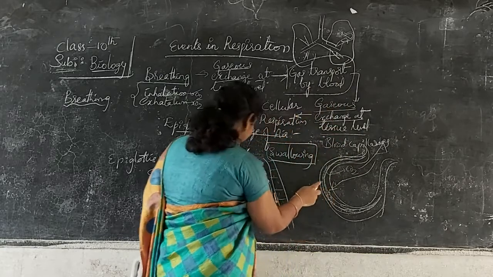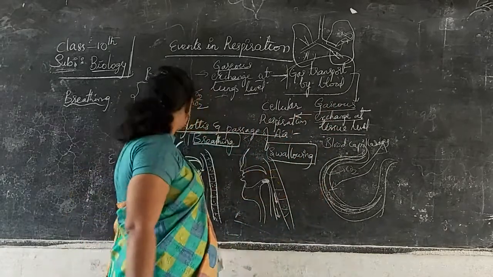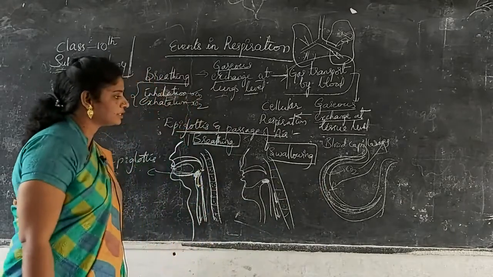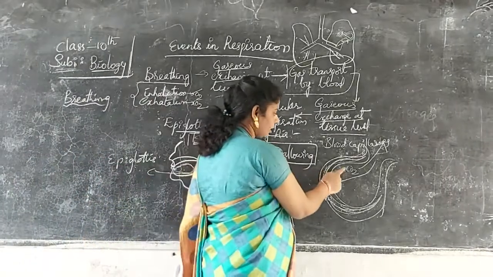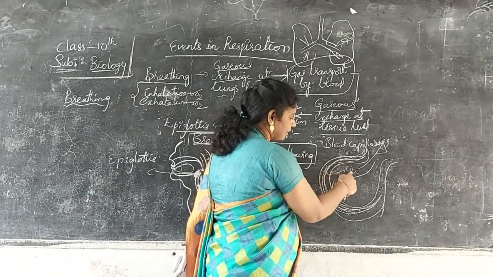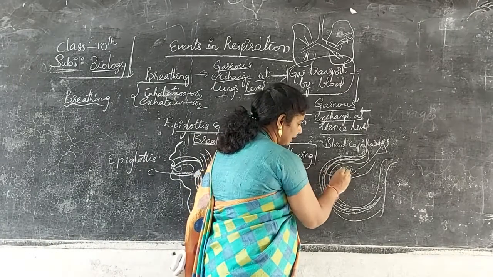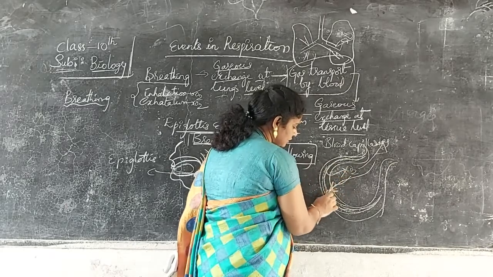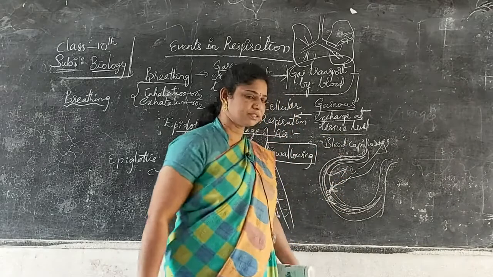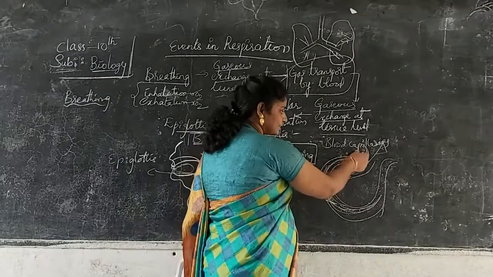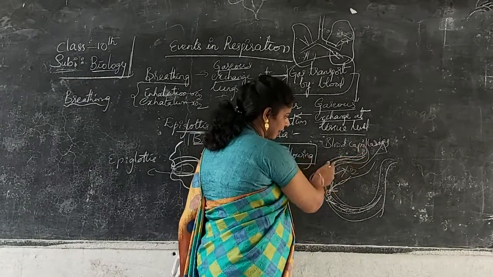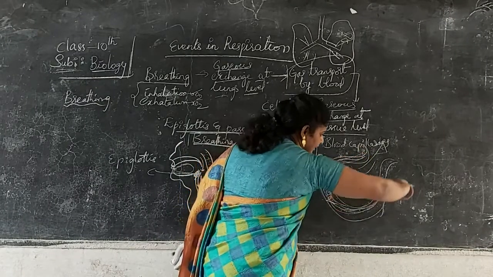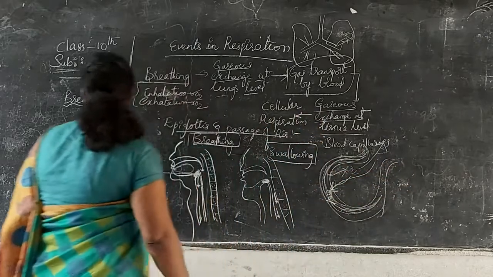See what is happening. Carbon dioxide from the blood enters into the alveoli and oxygen enters into the blood. From where does this capillary come and where is it going?